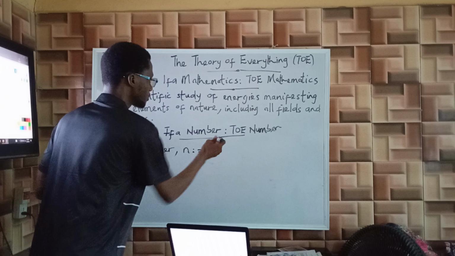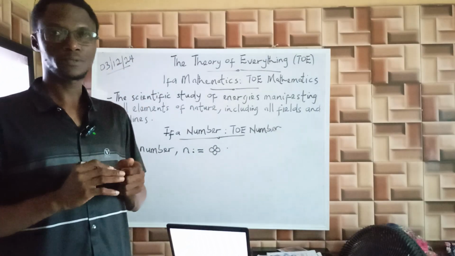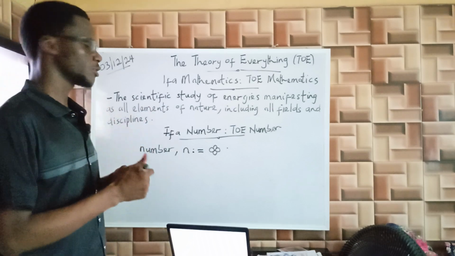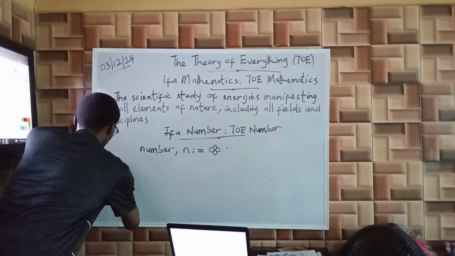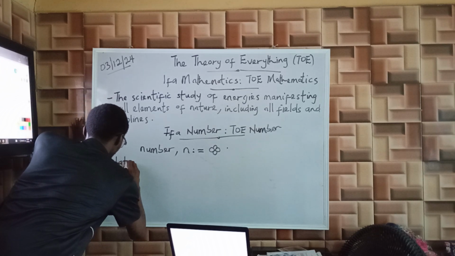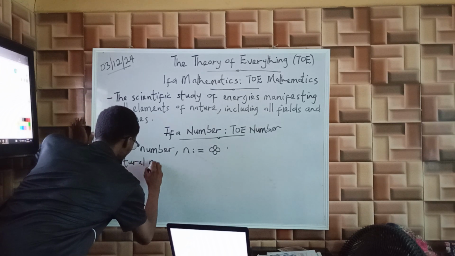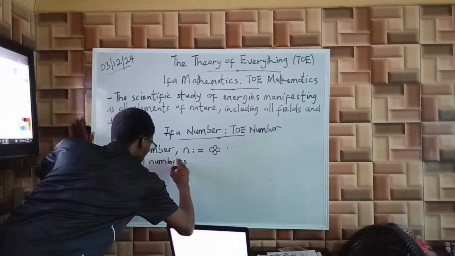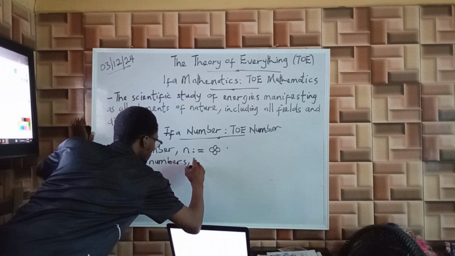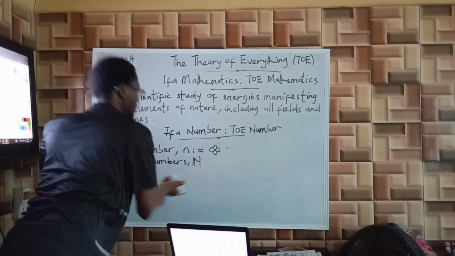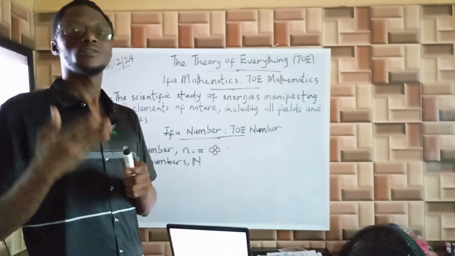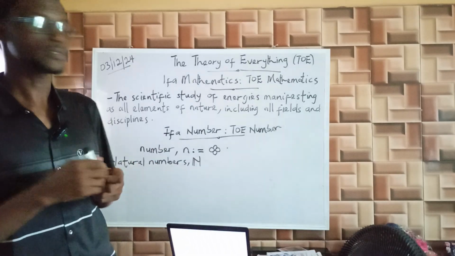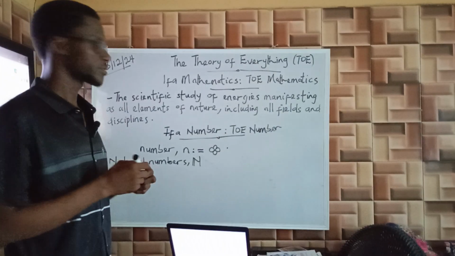If we use any number as an example, let's start with natural numbers. Natural numbers are counting numbers. I think we are all familiar with that. Examples of natural numbers are 1, 2, 3, 4, 5 till infinity. They are just numbers we use to count in our everyday activities.